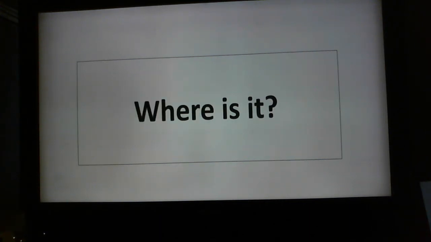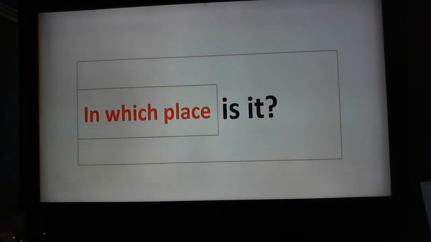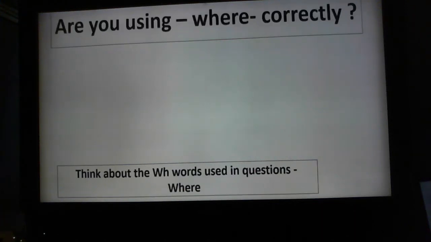Sometimes we ask, where is it? I ask this question a lot. Usually it's because I've put something somewhere in my secret place at home and I can't remember where it is. So I have to think to myself, where is it? In which place is it? So that's a very good question to be asking.